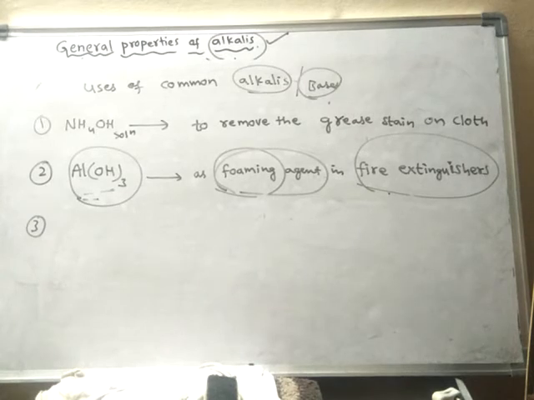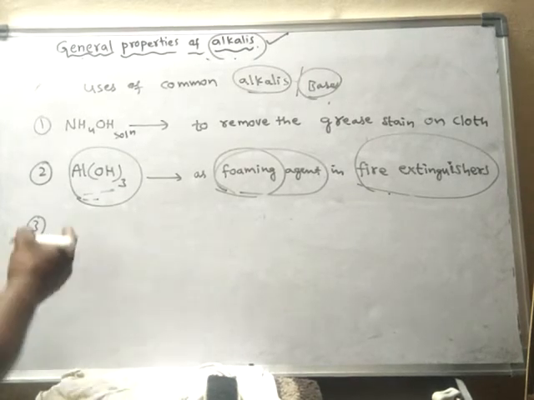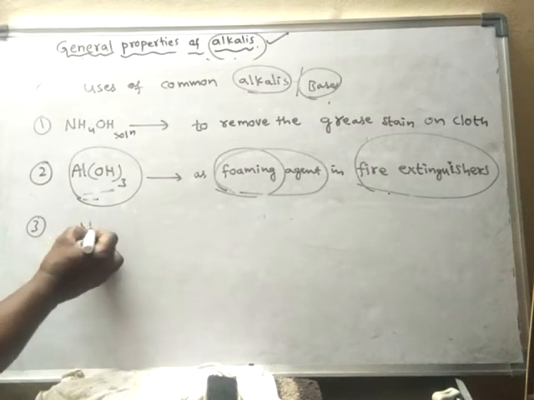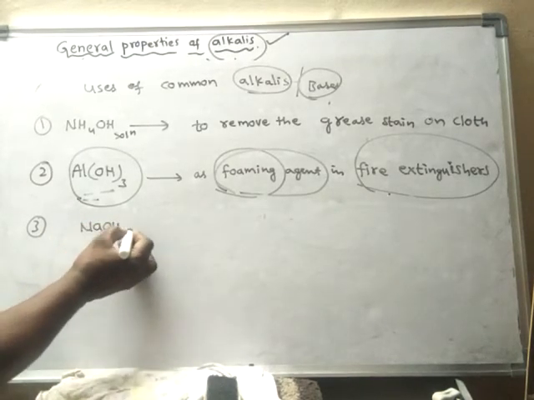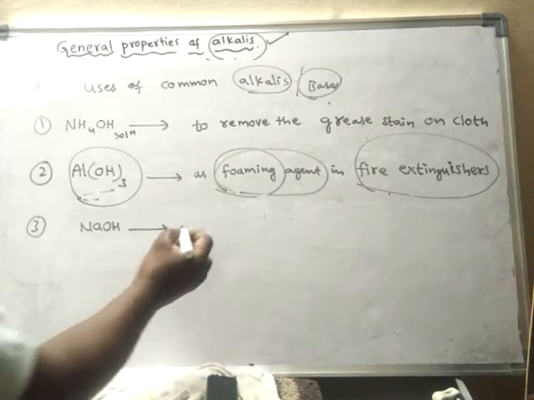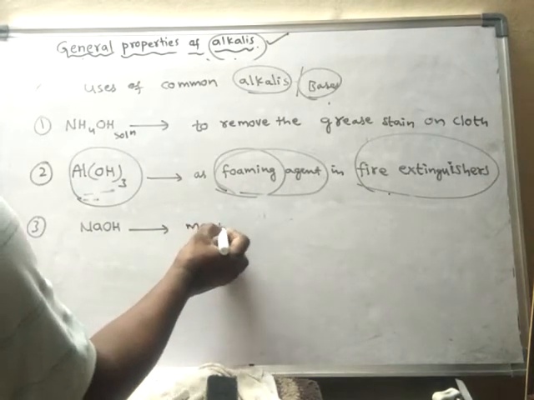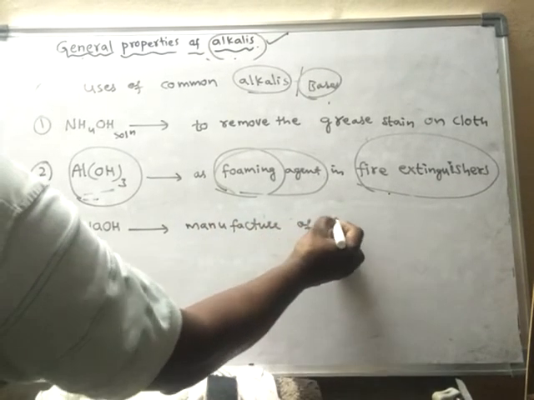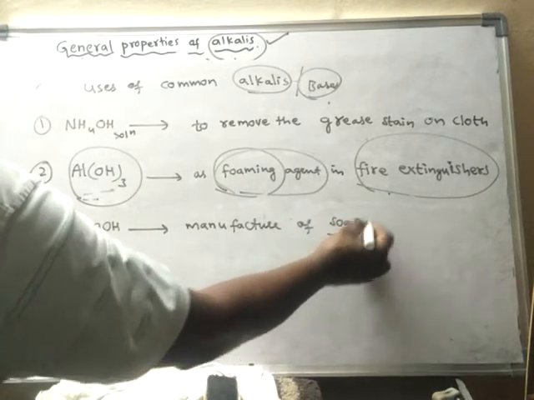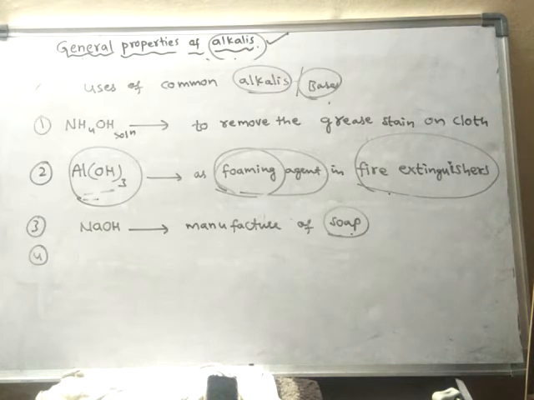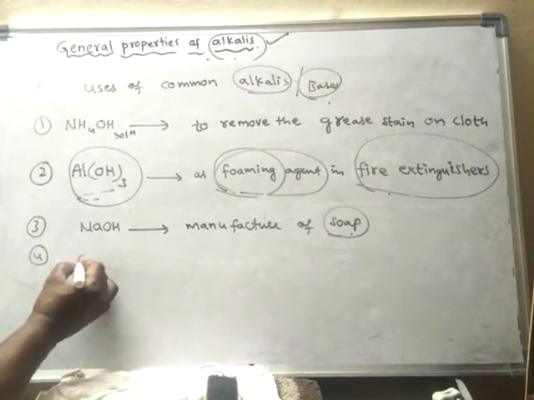Another use. Another base we will take is sodium hydroxide. Generally, sodium hydroxide is used in the manufacturing of soap. We will use sodium hydroxide in the manufacturing of soap. Okay. Calcium hydroxide.